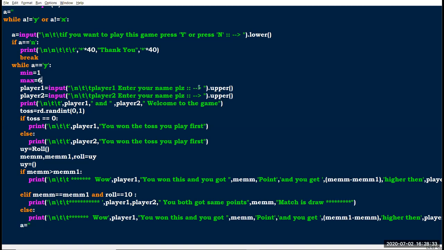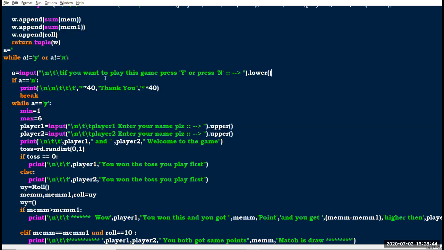Here I converted the user input into uppercase. Here I also converted the user input to lower case, because I am using lower case. If I had not done this, and the user enters uppercase Y, the condition would not be satisfied and it would automatically loop into these two lines.